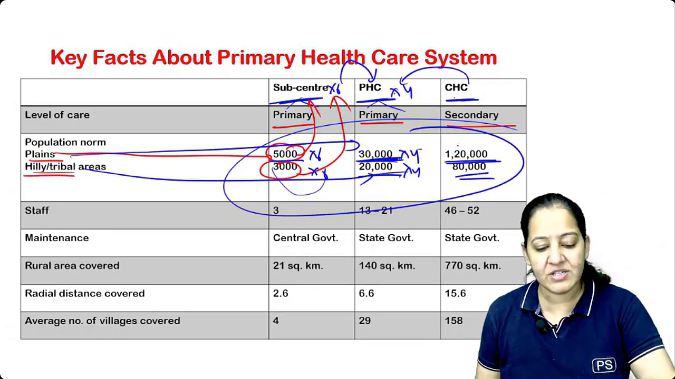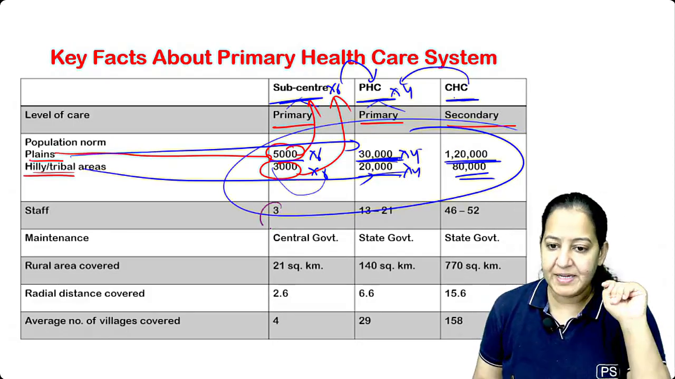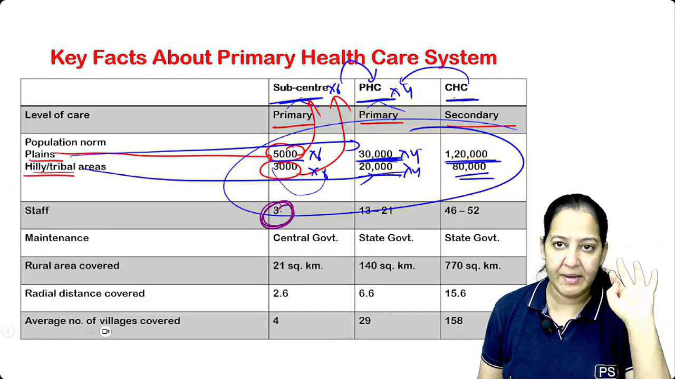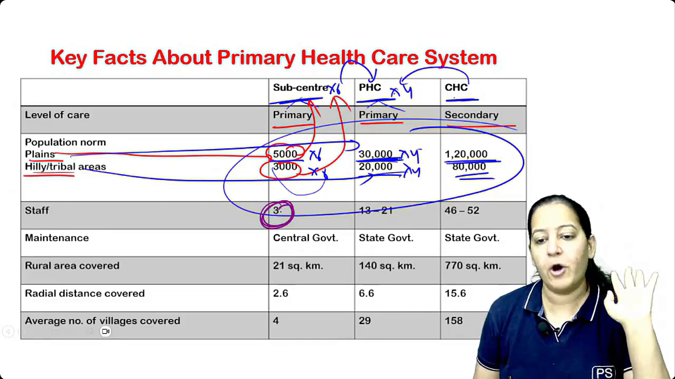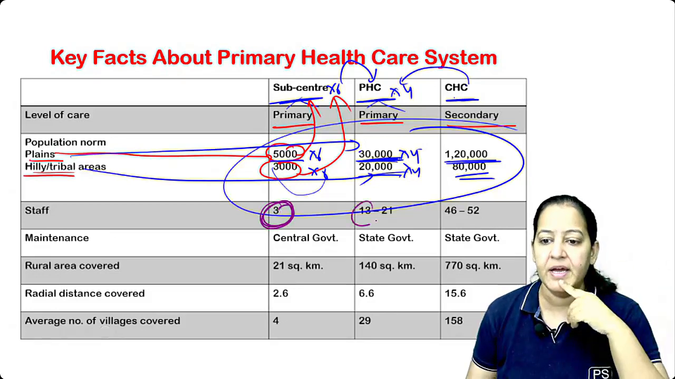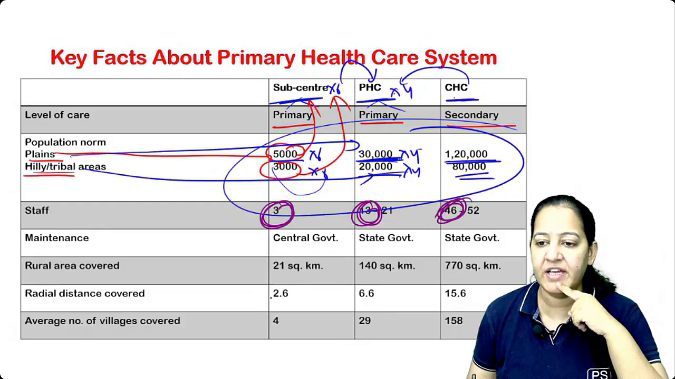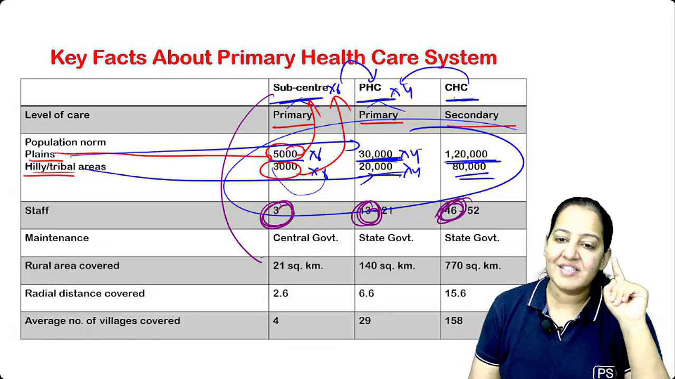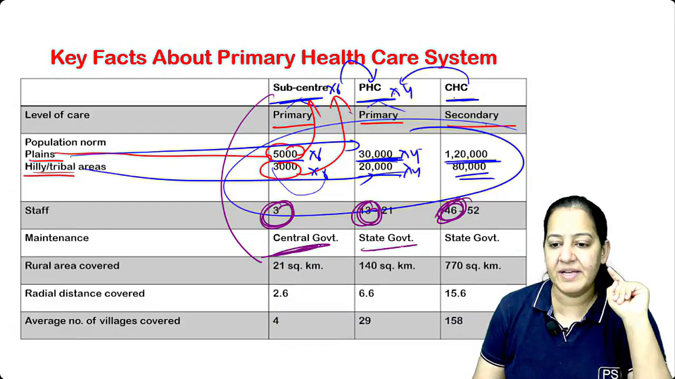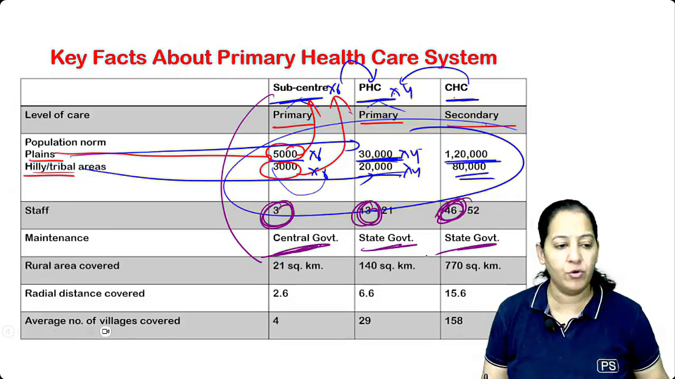What is the staff? At subcenter, we have 3 staff. 1 male worker, 1 female worker, 1 safai karmi. Or 4 staff in type B. Here we have 13. And here we have 46. Please learn it. Subcenter is under central government. But PHC and CHC are under state government. How many of you got it? Respond, people, respond. Very important.